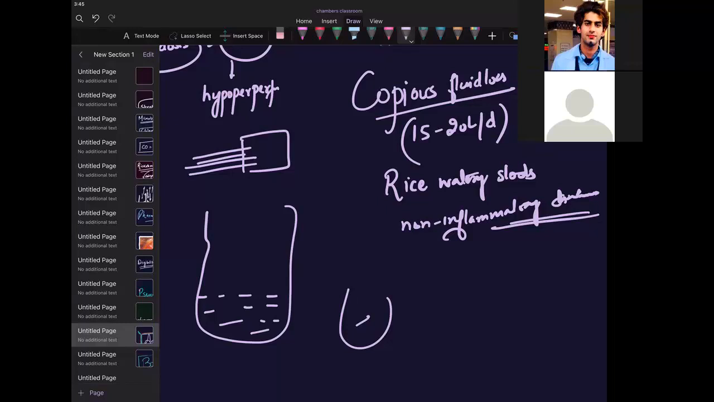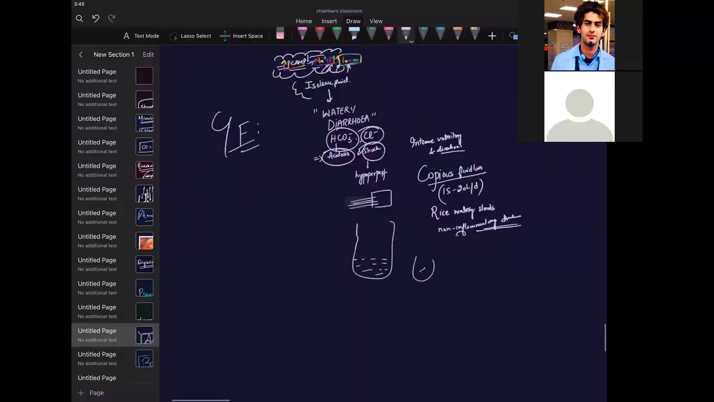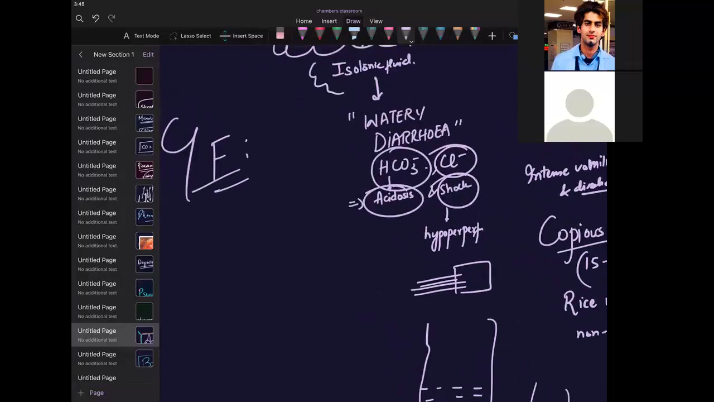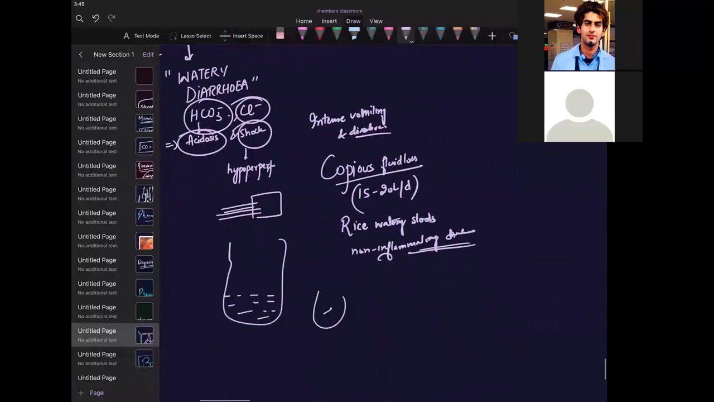So what will be the lab diagnosis? Let us first write the clinical features of the patient. Write it under the heading of clinical features. We have watery diarrhea. But will it be painful or painless? It will be painless.